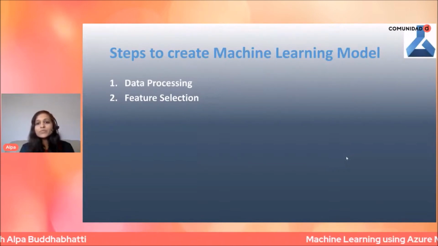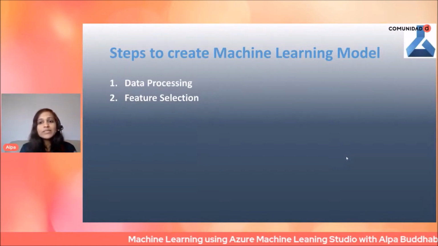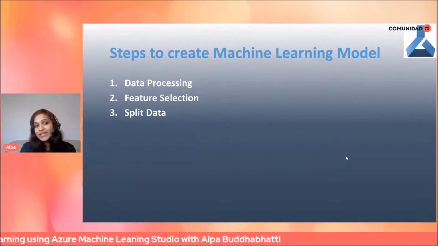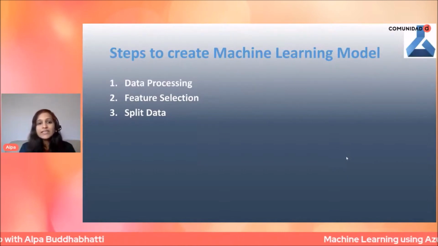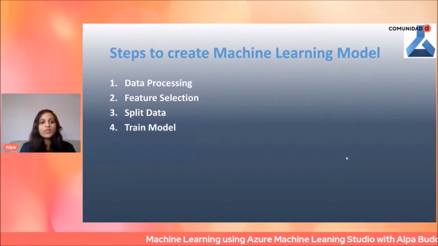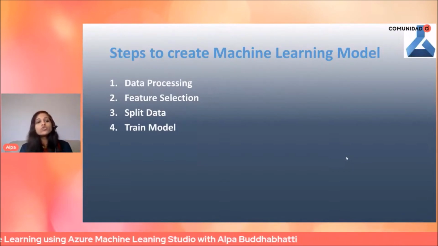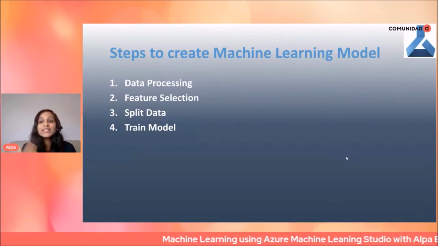By these two steps, now your data set is ready and you can pass this data set to your machine learning process. Once your data set is ready, now you can split your data set into two different formats, testing data set and training data set. So that is split data. The next one is training the model. Training the model will help you train your model using the training data. Once you're happy with your trained model, you can apply the next step, which is testing the model.